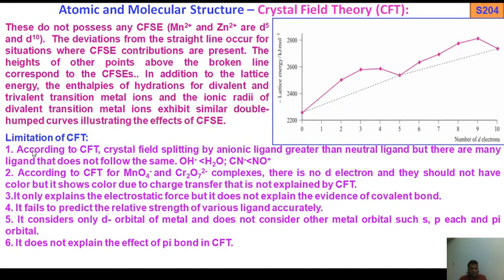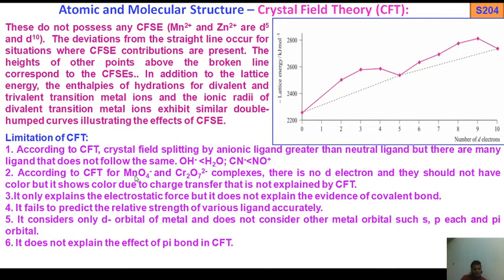So let me repeat: according to CFT, crystal field splitting by an anionic ligand is greater than by a neutral ligand, but there are many ligands that don't follow this. OH minus is less than water, Cl minus is less than NO plus.